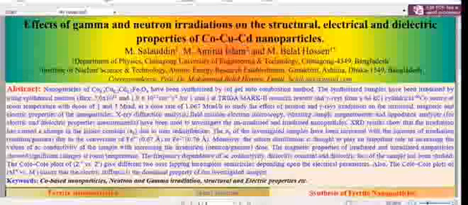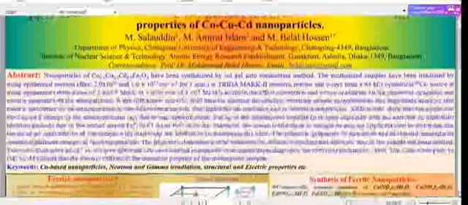The title of my poster is Effects of Gamma and Neutron Irradiation on the Structural, Electrical and Dielectric Properties of Cobalt Copper Cadmium Nanoparticles. At the nanoscale, spinel ferrites are attracting attention in nanoscience's latest epoch because their enhanced physical properties are associated with those of their bulk counterparts. The possibility of preferring ferrites in the form of nanoparticles has opened a new and exciting research field with revolutionary applications not only in electronic technology but also in the field of biotechnology.